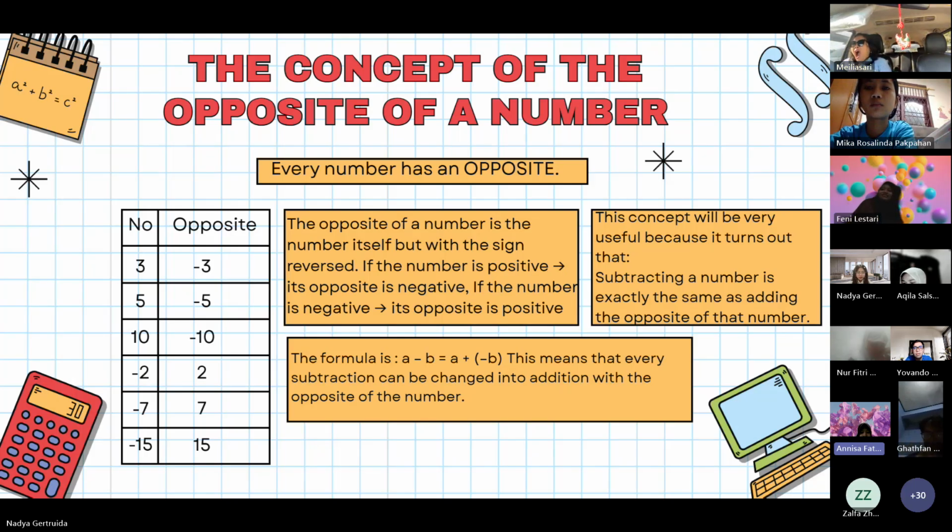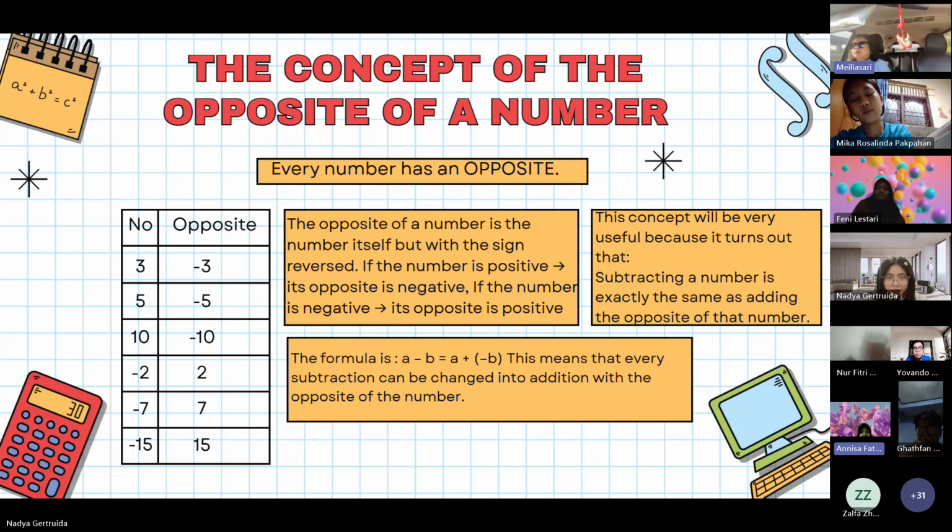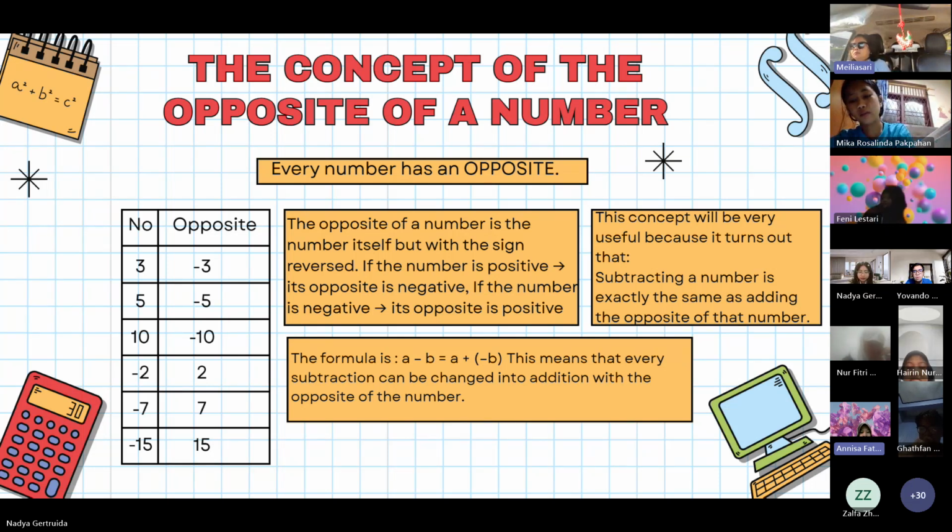The formula is: A subtracted by B is the same as A added to the opposite of B.